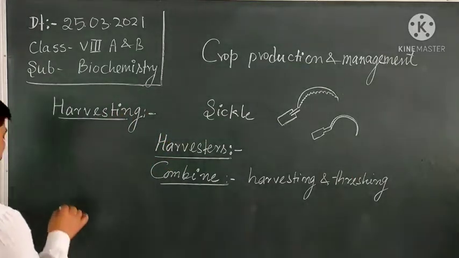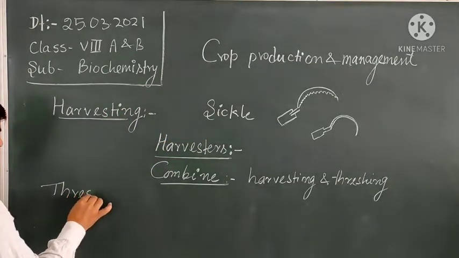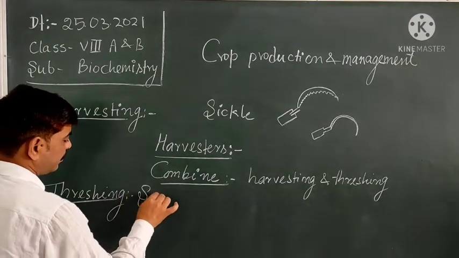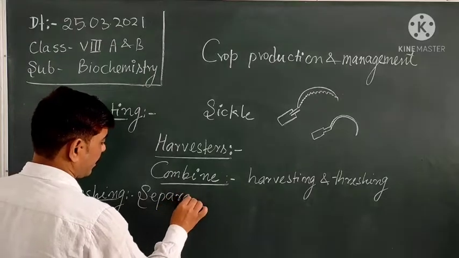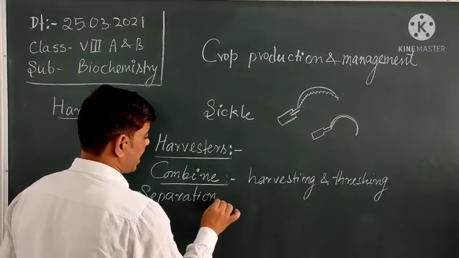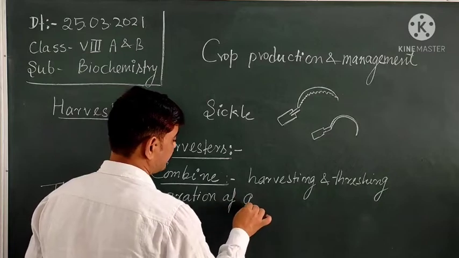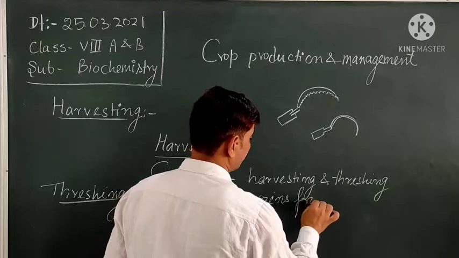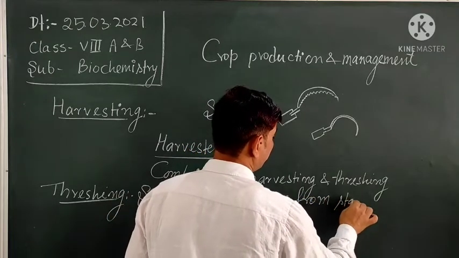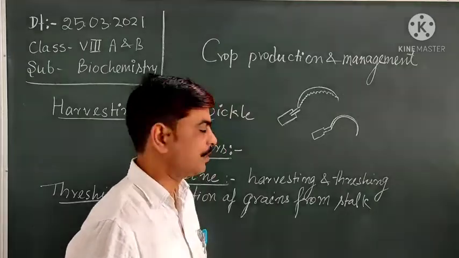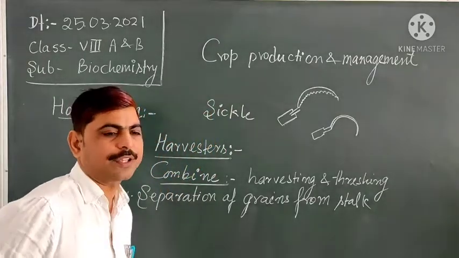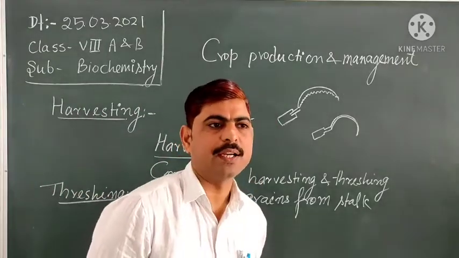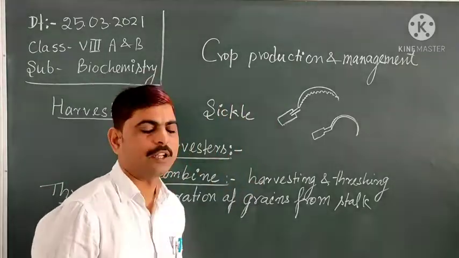Threshing is separation of grains from stock. This can be done by using machine threshers, or manually by moving animals over the dried heap of stock along with the grains.